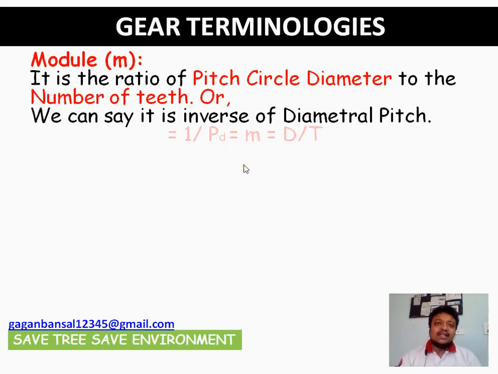Let me tell you one thing: module is one of the very important terminologies required in gear designing, because whenever it comes to the mating of two gears, the two gears will mesh only when their module is the same.